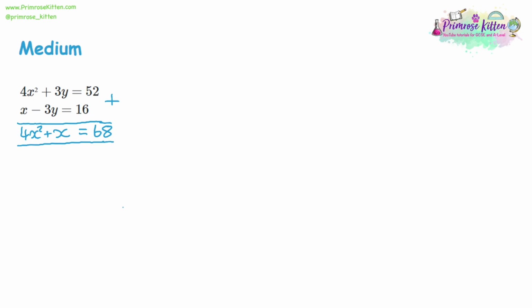And then we rearrange to make this into a quadratic. So we have 4x squared plus x, and we take 68 away from both sides to make it equal to 0. So now we want to factorize. This is a trickier factorization. So rather than doing this by inspection, this might be one where the quadratic formula is going to be helpful for us.